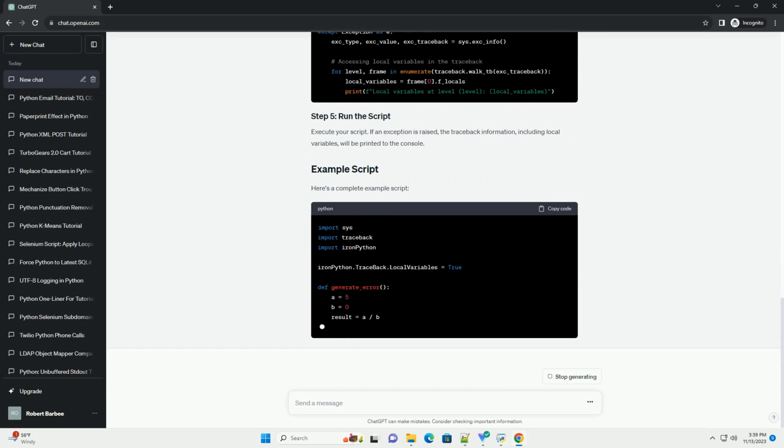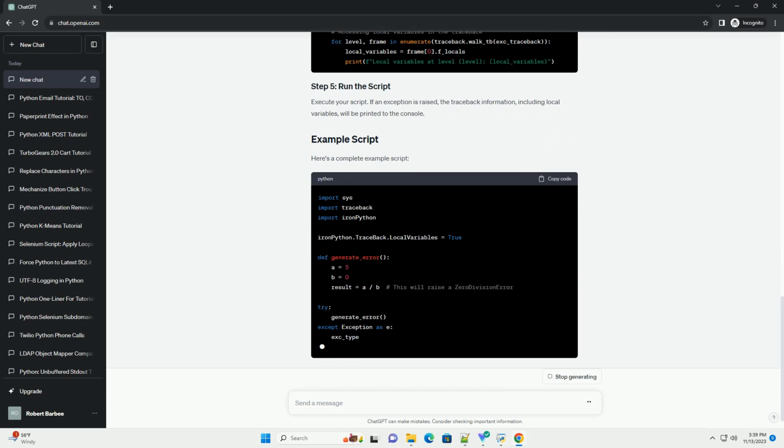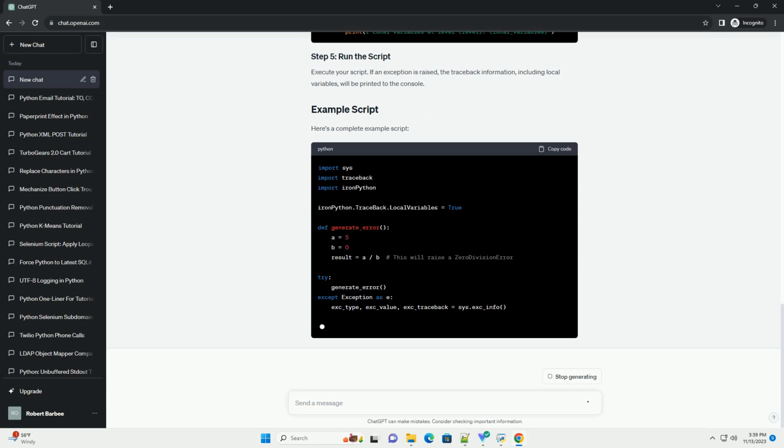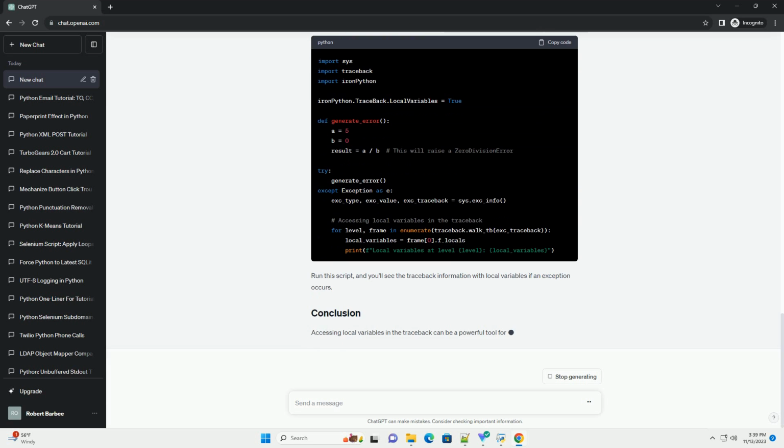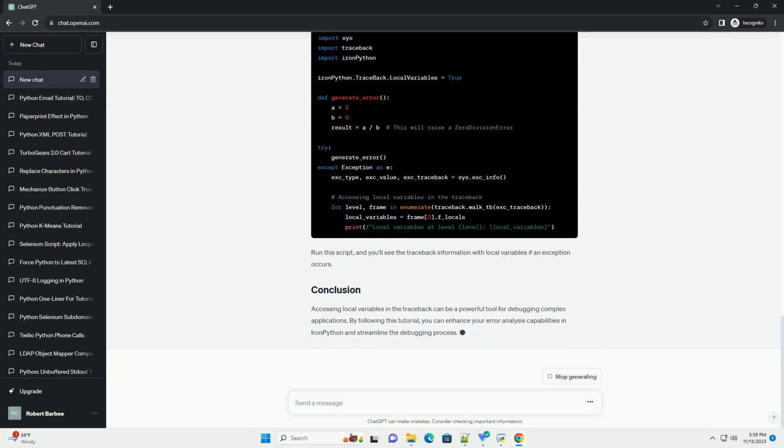In this tutorial, we'll explore how to access local variables in a traceback using IronPython with practical code examples. IronPython installation: ensure that you have IronPython installed on your system. You can download the latest version from the official IronPython website. Integrated Development Environment (IDE): use a Python-friendly IDE such as Visual Studio with IronPython support, or any text editor of your choice.